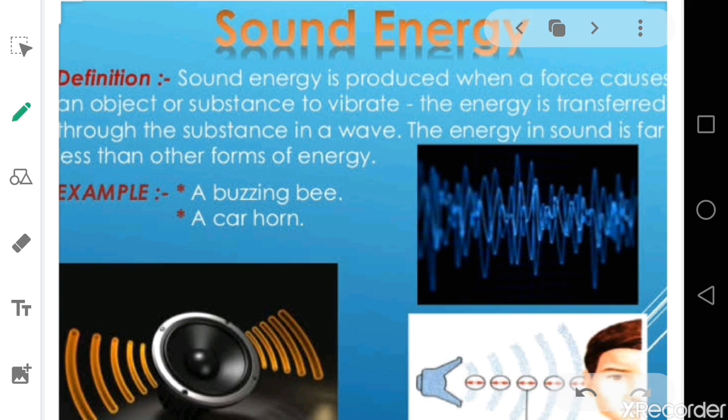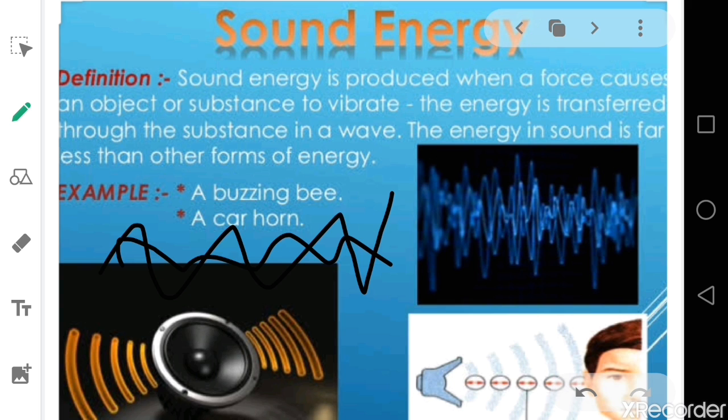Now moving towards sound energy. What does sound energy do? Like heat and light energy, sound energy also travels in the form of waves. It travels in the form of waves, just like heat and light energy. Sound energy can also be sensed with our ears, and it is produced by vibrating objects.